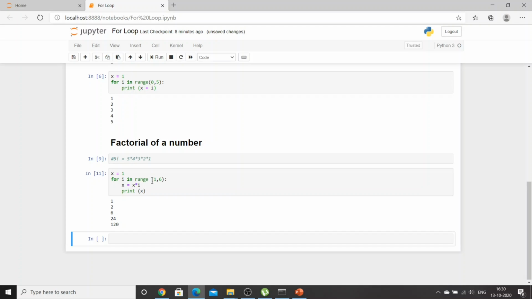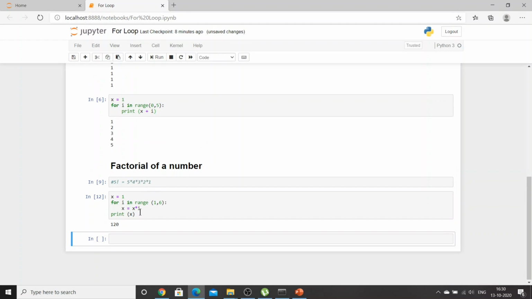Now first 1 went into the loop, x was 1, now x is equal to 1 into 1, which is 1, and it printed 1. Then 2 went into the loop, 2 into 1 is 2, and 3 into 2 is 6, then 6 into 4 is 24, then 120. Understood? By this particular operation, we are able to get the factorial of 5.